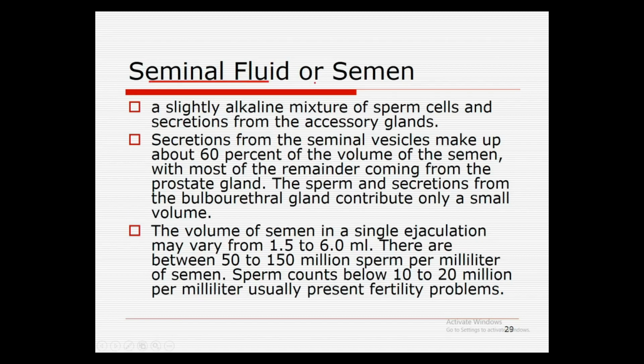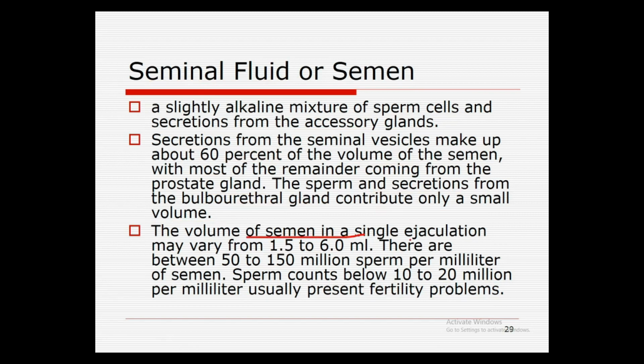We have seminal fluid, or semen, a slightly alkaline mixture of sperm cells and secretions from the accessory glands, and they actually make up the whole semen. Secretions from the seminal vesicles make up about 60% of the volume of the semen, with most of the remainder coming from the prostate gland, while the sperm and secretions from the bulbourethral glands contribute only a small volume.